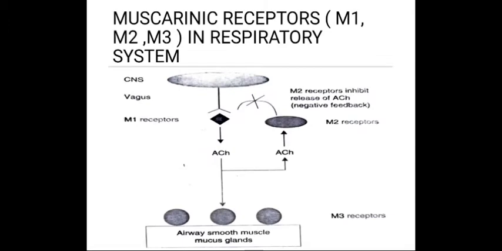This figure shows muscarinic receptors M1, M2, M3 in the respiratory system. Above, the central nervous system, vagus, M1 receptor stimulation, acetylcholine. When acetylcholine stimulates M3 receptors, which are situated on airway smooth muscles and mucous glands, there is a negative feedback mechanism. M2 receptors inhibit release of acetylcholine by negative feedback.